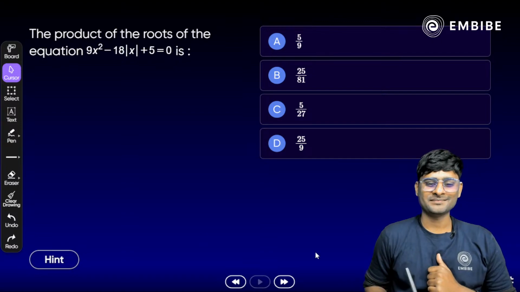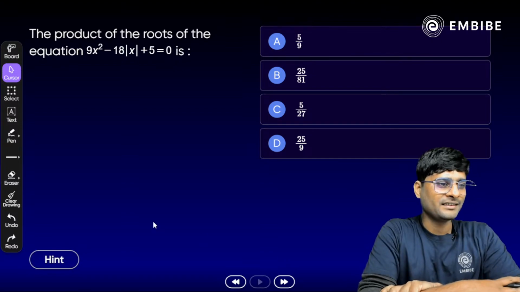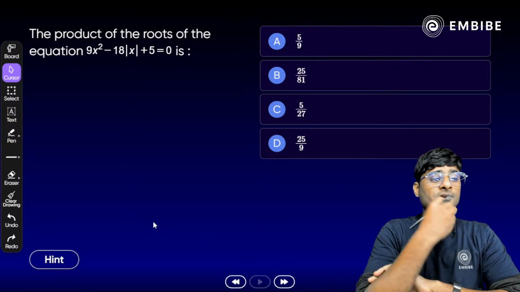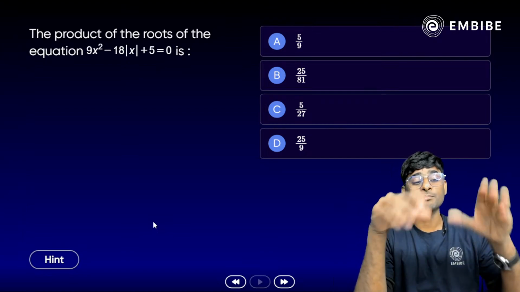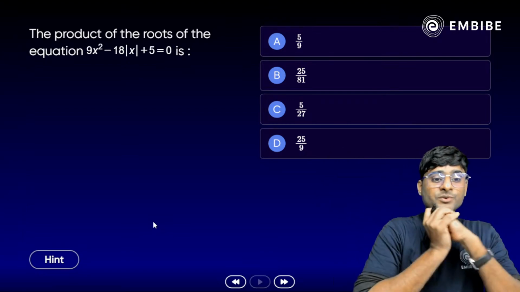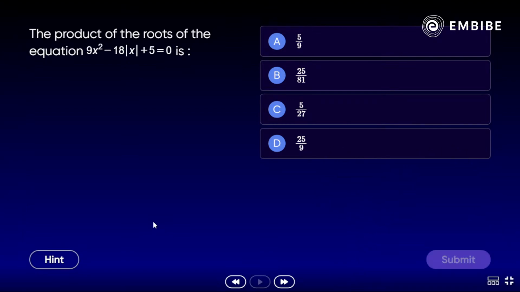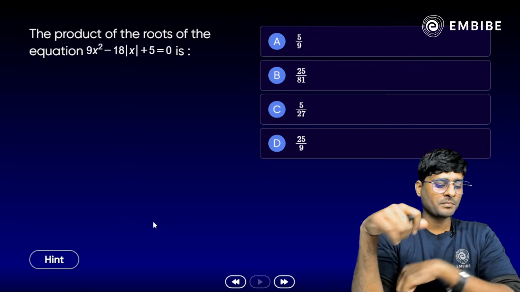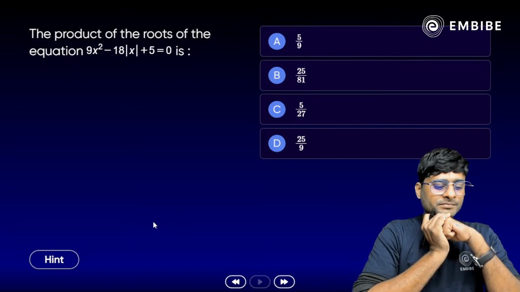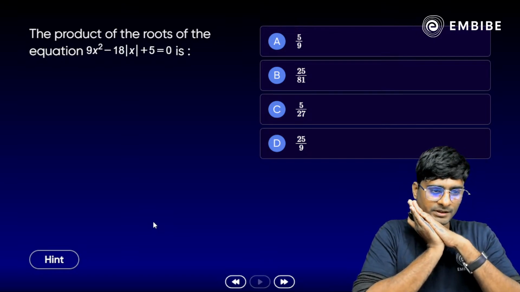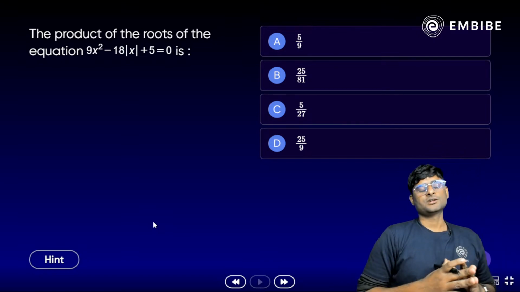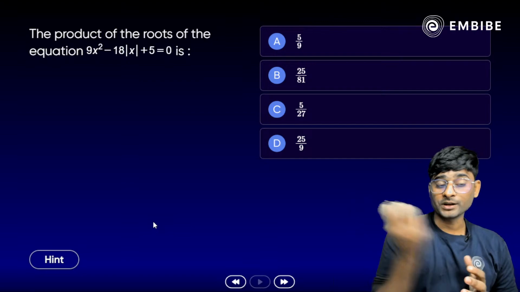All right. Okay, take a look here. The product of the roots of the equation 9x square minus 18 mod of x plus 5 is equal to 0 here. How do we solve? Any idea? Yes, so easy and simple. I think one of the easiest questions it is. Take your time. Yes. So the product of the roots, आपको roots find करने हैं और फिर उन्हें multiply करना है.